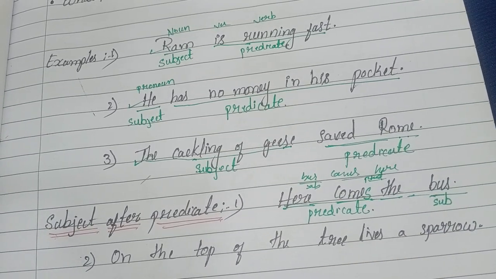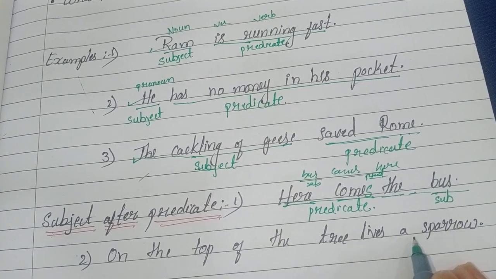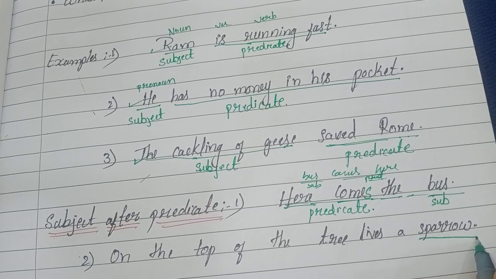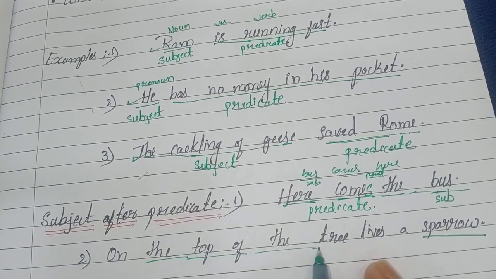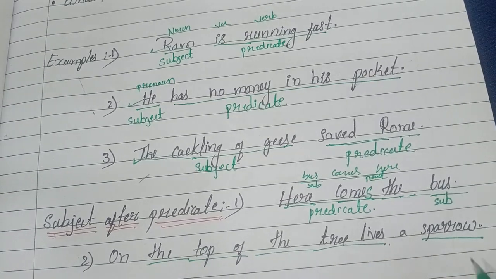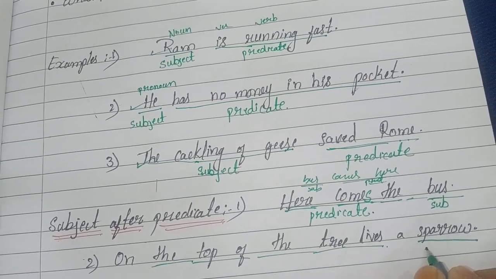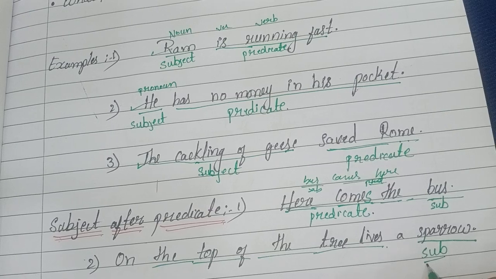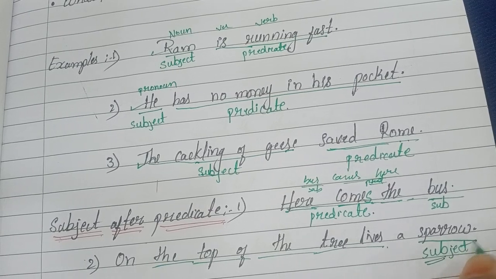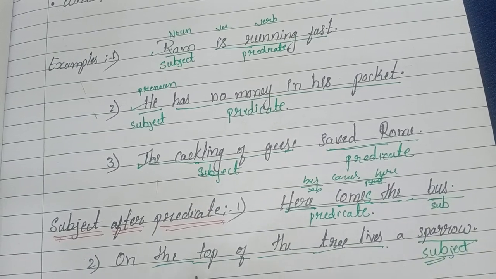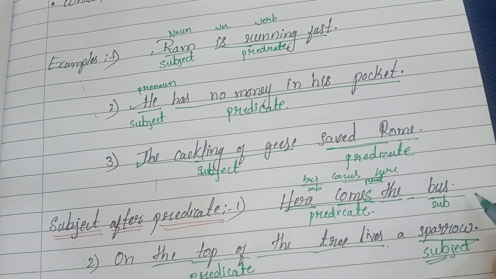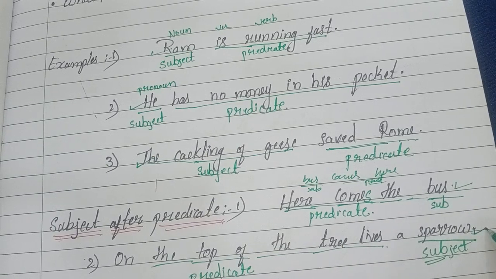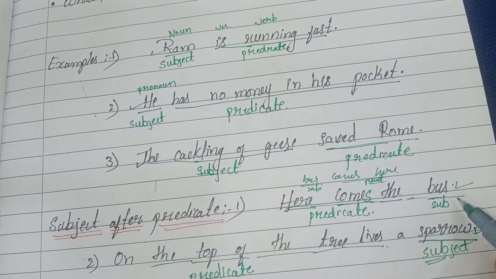Next one is: On the top of the tree lives a sparrow. In this sentence, sparrow is the subject. Who we are talking about is the sparrow here, and what we are saying about the subject is the predicate. In these two sentences, we saw the subject is at the end of the sentence.